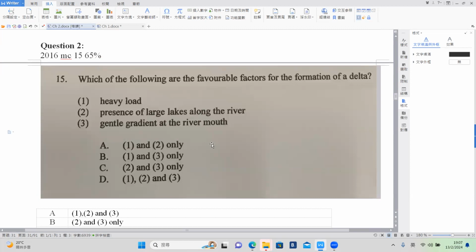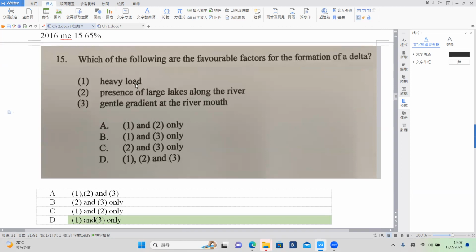Number 2, which of the following are the favorable factors of the formation of a delta? Heavy load is right, because with more load, more sand, we can build up the delta more easily. The constructive deposition can be formed easily.